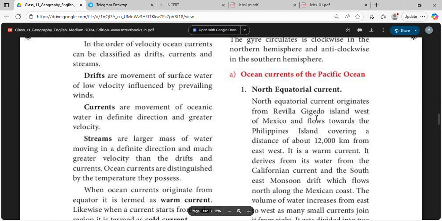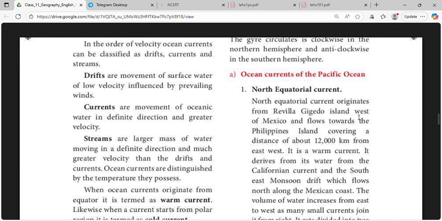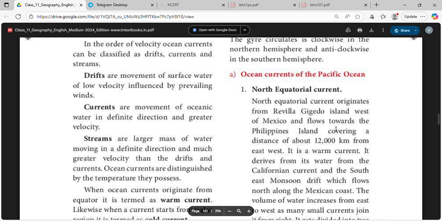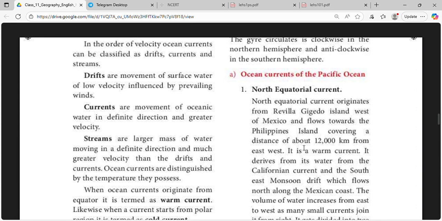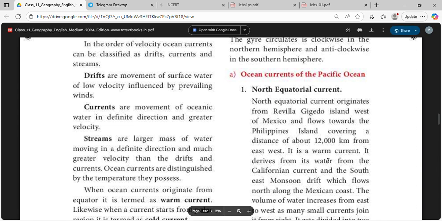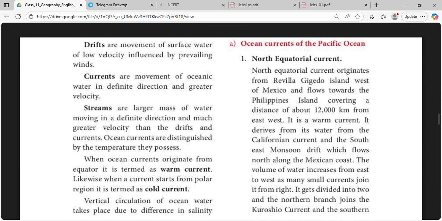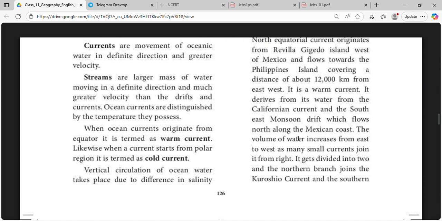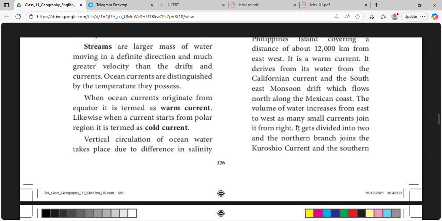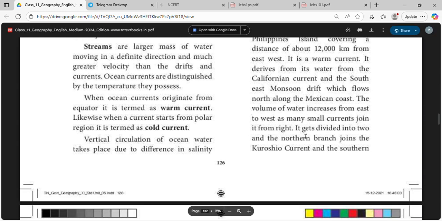North Equatorial Current originates from Revilla-Gigedo Island west of Mexico and flows towards Philippines Island, covering a distance of about 12,000 km from east to west. It is a warm current. It derives its water from the Californian Current and southeast monsoon drift, which flows north along the Mexican coast.